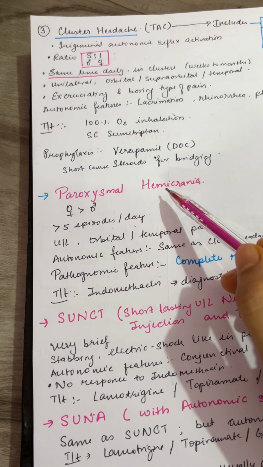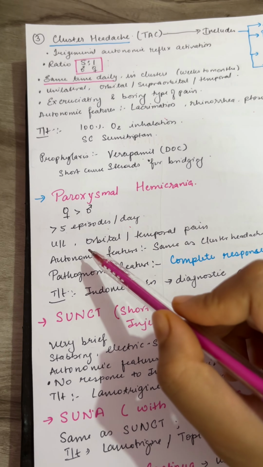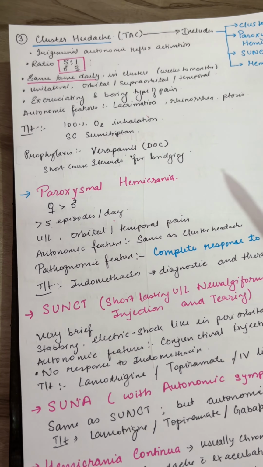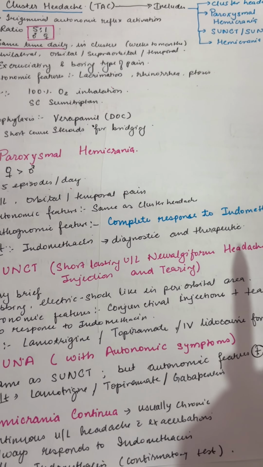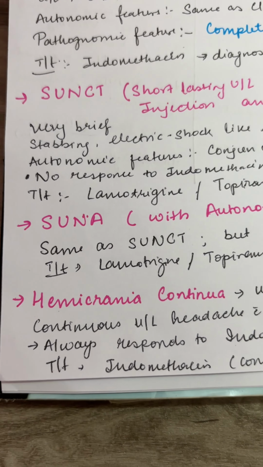Coming to paroxysmal hemicrania, there is female predominance, more than 5 episodes per day, with unilateral orbital or temporal pain. Autonomic features are the same as cluster headache. What is the pathognomonic feature? There is complete response to indomethacin. So for the treatment and for the diagnosis, we can give indomethacin.